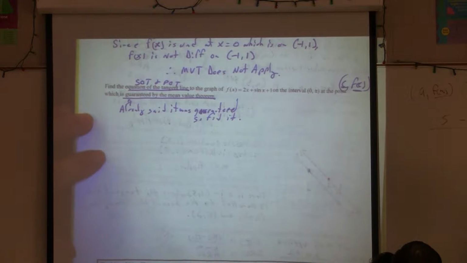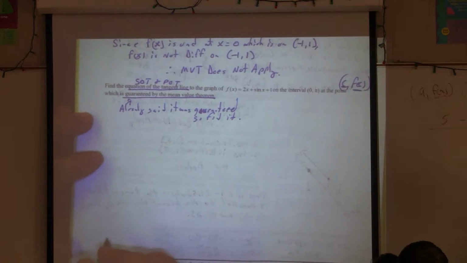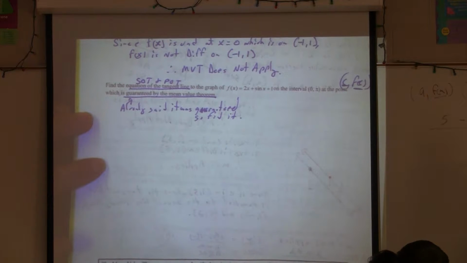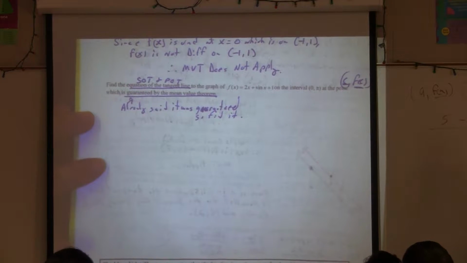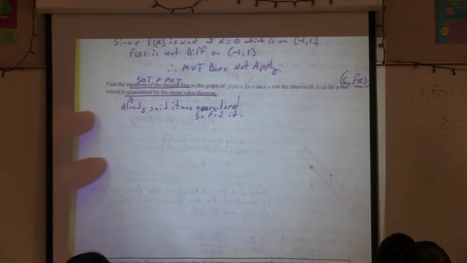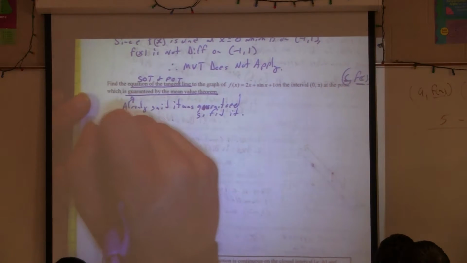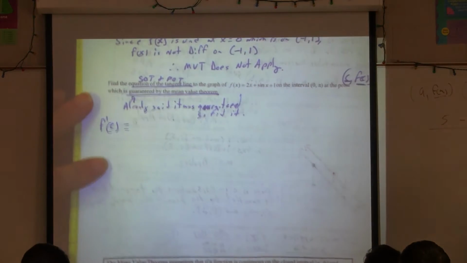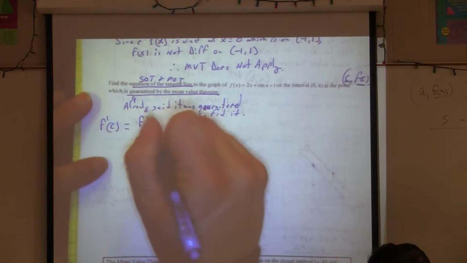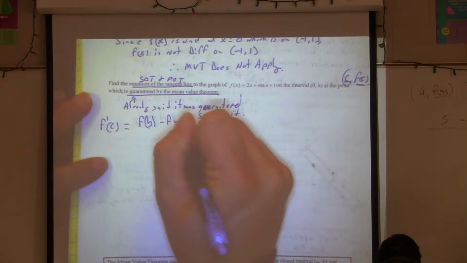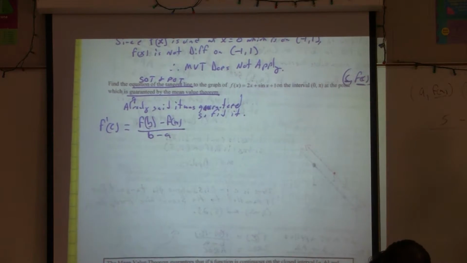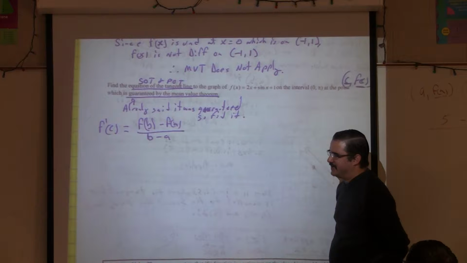Instantaneous rate of change equals average rate of change. What do you think we need to find? We need to find f prime of c and the average rate of change, right? Okay, let me write it up. We know that the derivative at c should equal the average rate of change from a to b.